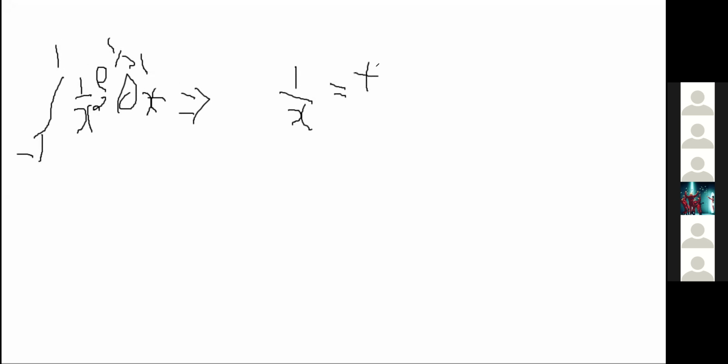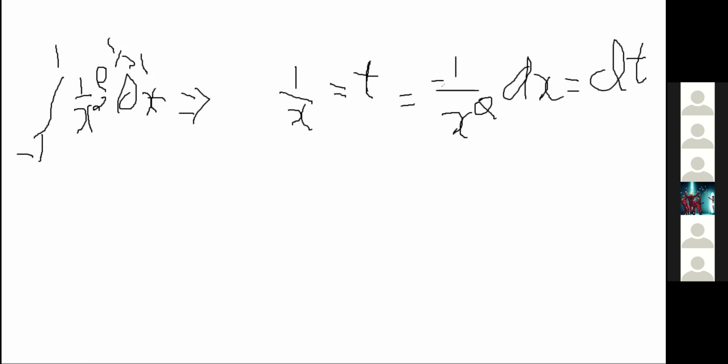1 by x equals t means, so what's the derivative of 1 by x, Kirtana? Minus 1 by x square, sir. Minus 1 by x square dx equals the derivative of t, which is dt. So that means in place of 1 by x square dx, we can write minus dt.